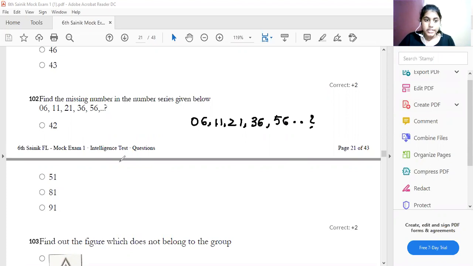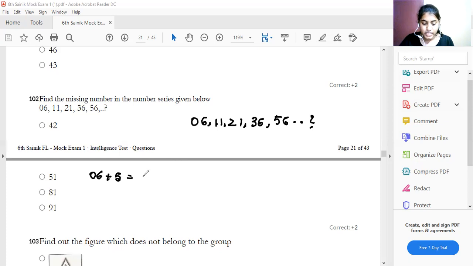See here, the given terms are 6, 11: 6 plus 5. I'll take it down from here. 6 plus 5, how much is it?